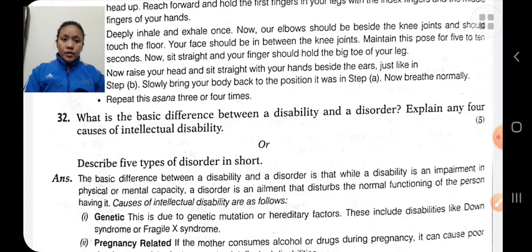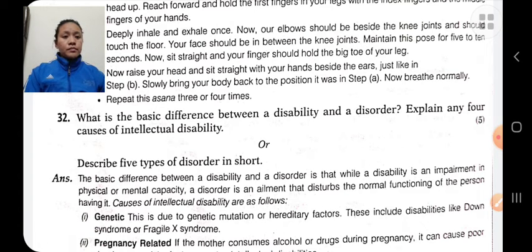If we do not cure the disorder, it changes into disability, and if it changes into disability, it can't be cured or prevented.